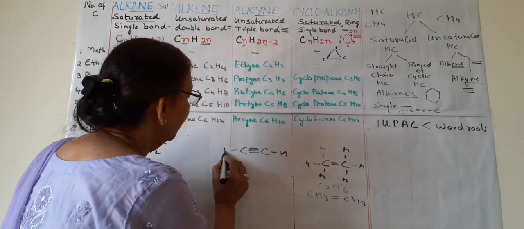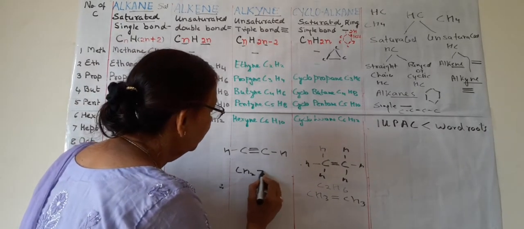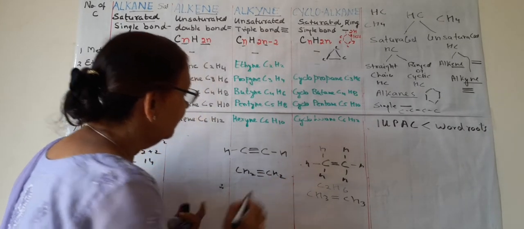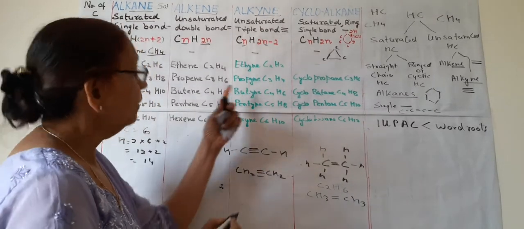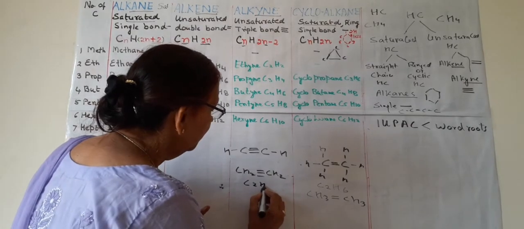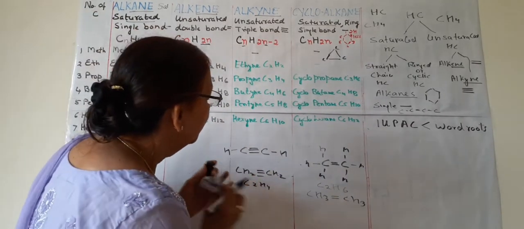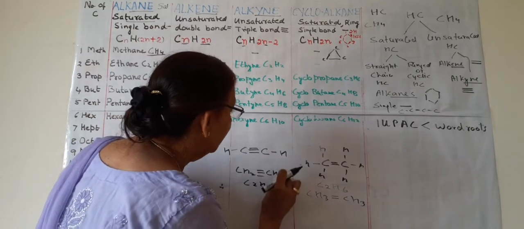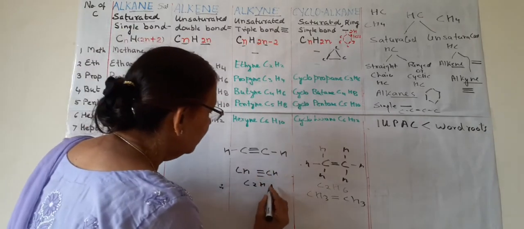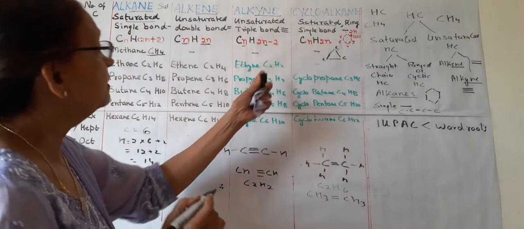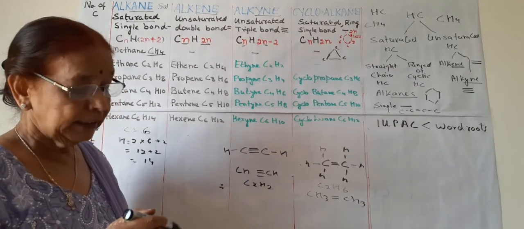So here we can write H. So it is CH, CH, only one H is there, and the formula is C2H2. No cyclic for ethyne.